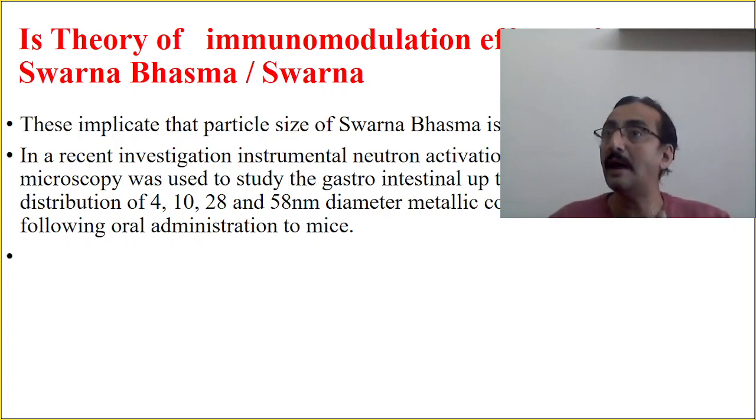In mice, what happened is that if you give gold in the form of nanoparticles, the gold will be absorbed. Okay, in mice the nanoparticle size is very important. Now again, when you prepare Swarna Bhasma, whether it is of this particular nano size has to be seen. This is the only research work done. It was done in mice, so more extensive work is needed.